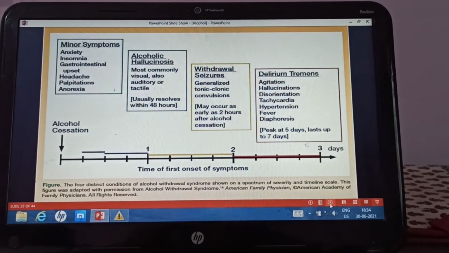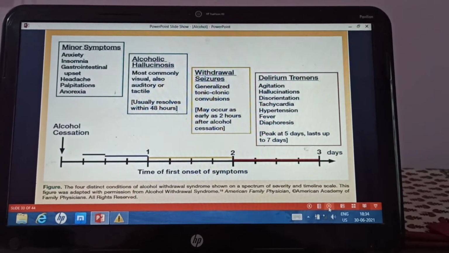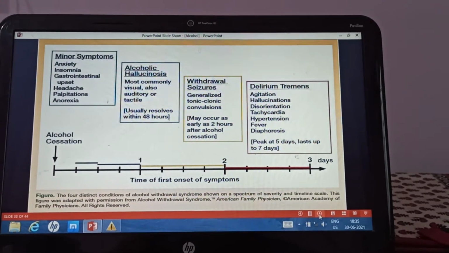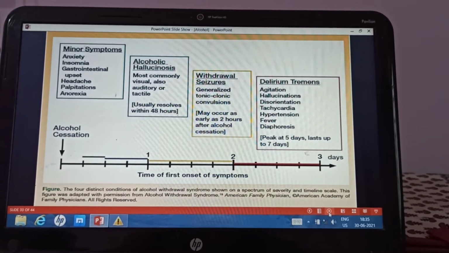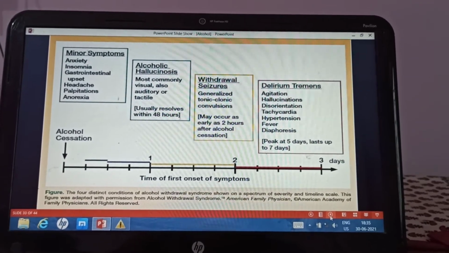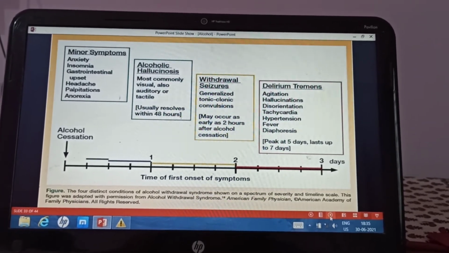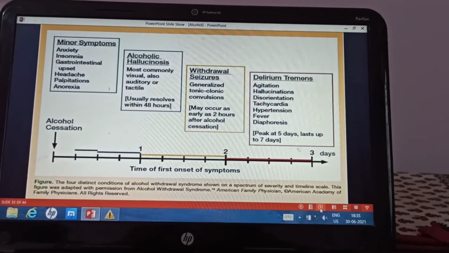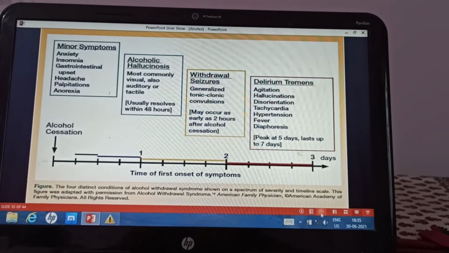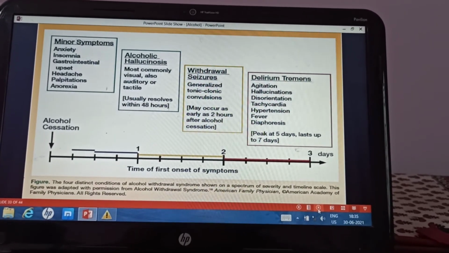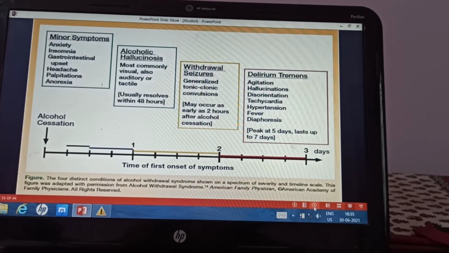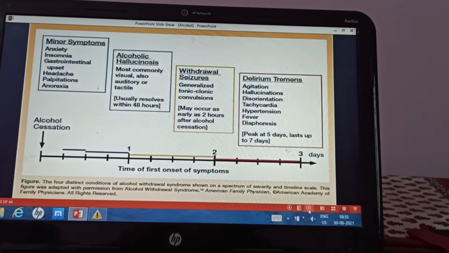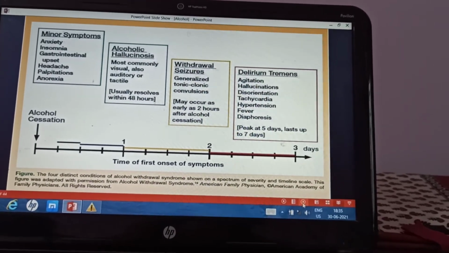So this slide shows the symptoms and the time of first onset of symptoms. Minor symptoms: day 0 to day 1, anxiety, insomnia, gastrointestinal upset, headache, palpitations, anorexia. Alcoholic hallucinosis: visual hallucination, auditory hallucination as well as tactile hallucinations. They resolve within 48 hours. Seizures can occur, generalized tonic-clonic seizures may occur as early as 2 hours after stopping alcohol.